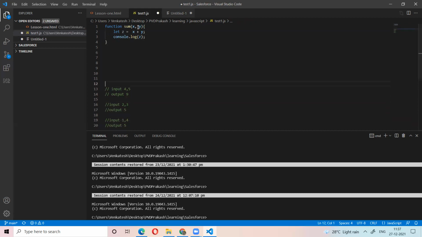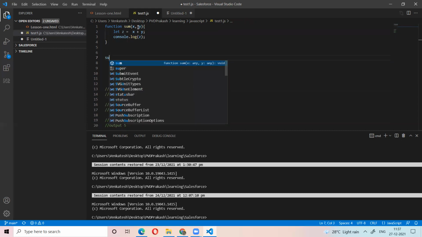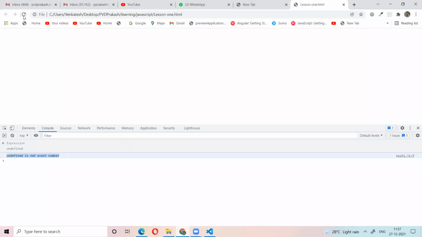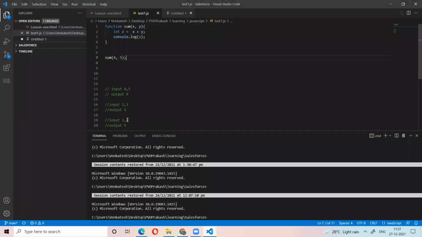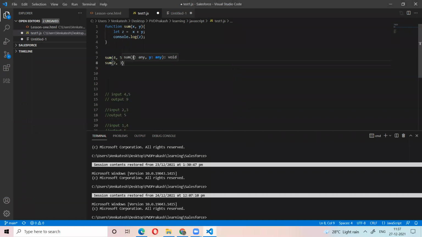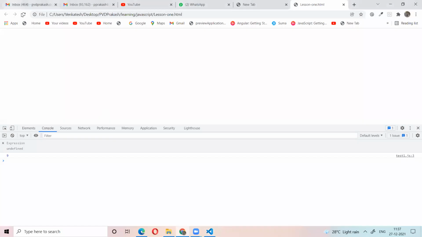Now first test this one. We need to call the function name, right? And you give 4, 5. Let's see what the output is. If you give 2, 3, the output must be 5. Do people understand?